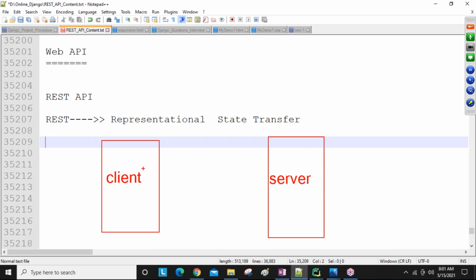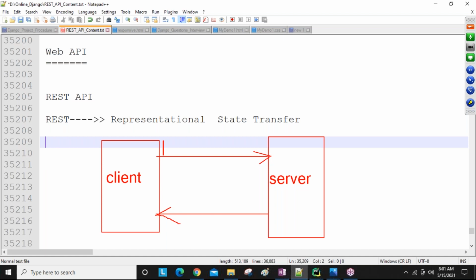Okay. So guys, from the client, whenever we send the request, we represent what kind of response we want: JSON response, XML response, text response, like that. Input also we give, guys, at the time of representing the request. First of all, an API is mainly designed for exchanging data from one application to another application. So a client-server architecture must be required to share the information.